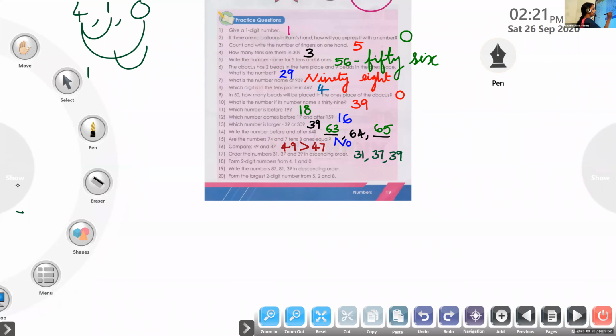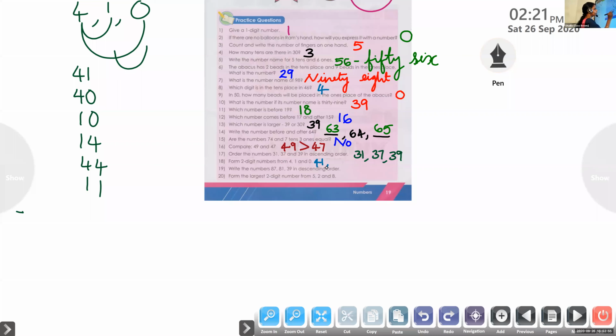Okay, so you can write 41, comma 40, 10, 14, 44, 11. 41, 10, 14. Completed. Ma'am, Pratana completed. Okay, very good, very good. 41, 10, 40, 44, 11.